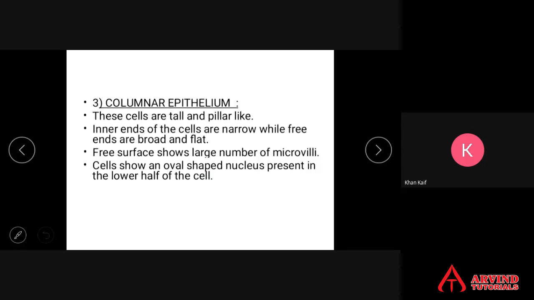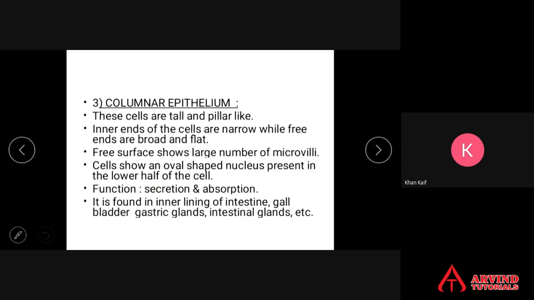The cell shows an oval-shaped nucleus present at the lower half of the cell. A single cell nucleus is present at the lower half. You will find it here. That is called presence of nucleus at the lower half. Function: again, they carry out secretion as well as absorption. Found in the inner linings of the intestine. Intestine, that is the stomach.